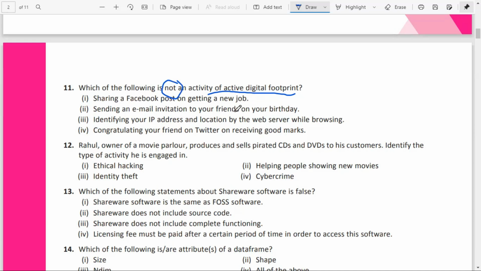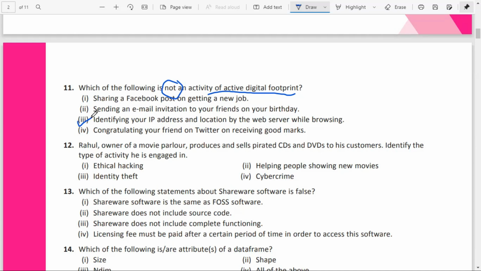Sending an email invitation to your friend on your birthday, that is also intentionally done, so that is also an active digital footprint. Identifying your IP address and location by a web server while browsing, that is done without your knowledge. So this is a passive digital footprint. Congratulating your friend on Twitter on receiving good marks, that is also posting intentionally, so that is also active. So among these, option 3 is not an active digital footprint because it's not done intentionally.